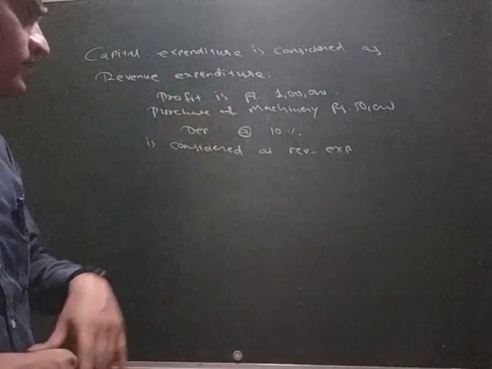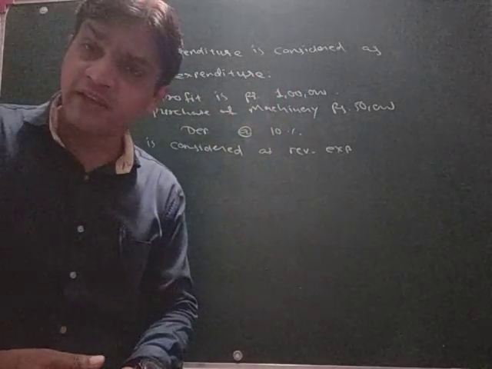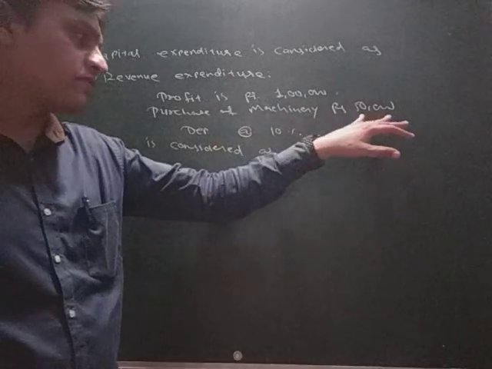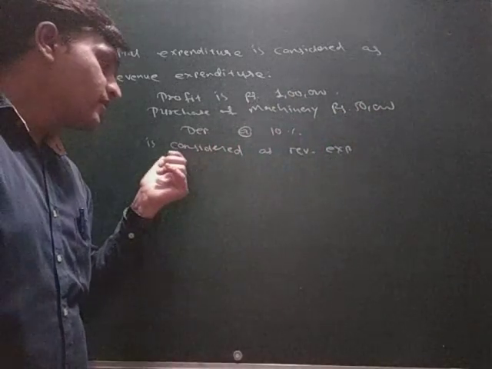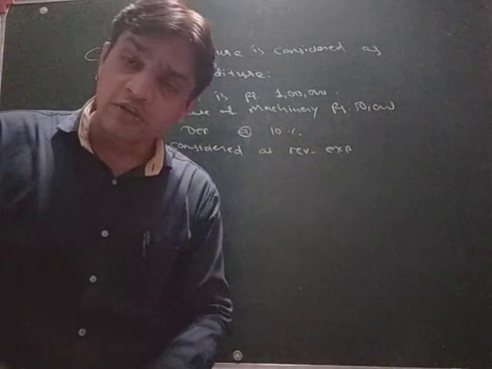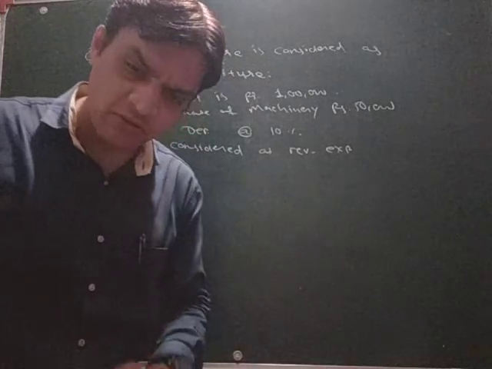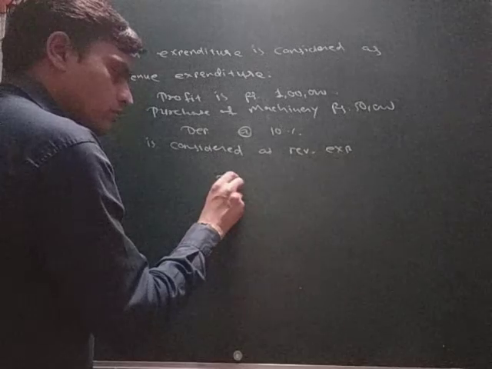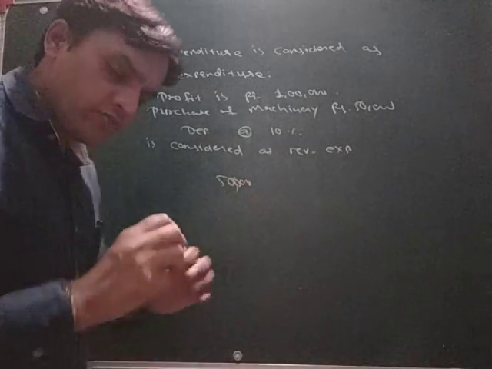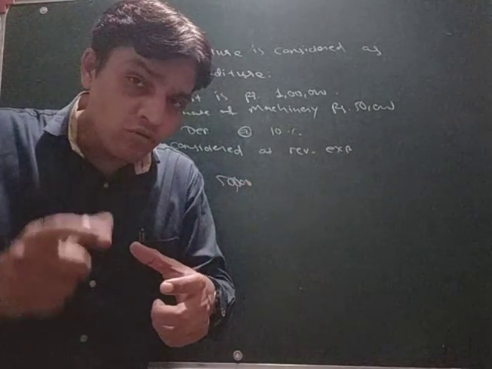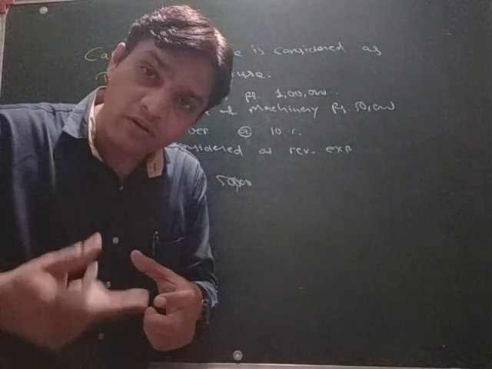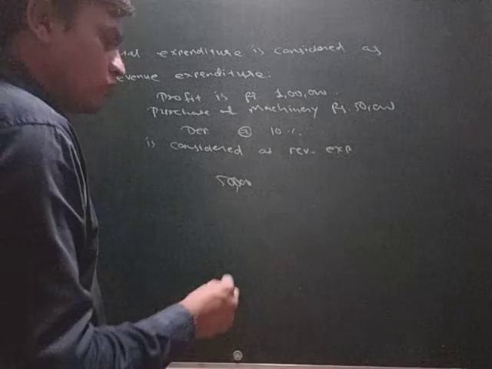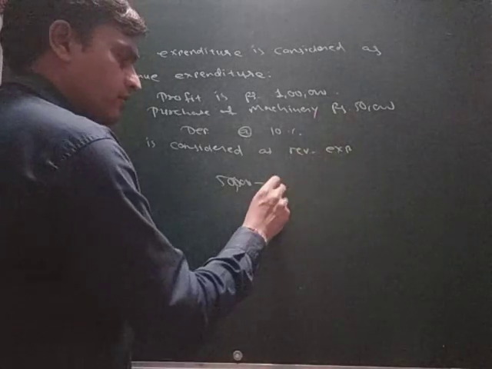So what do we have to do in that case? One example is there. Suppose profit is rupees 1 lakh of the year before adjustment. Purchase of machinery rupees 50,000. Depreciation at 10% is considered as revenue expenditure. So in this case, what do we have to do? Now see, the asset value is 50,000. And as we know, depreciation is always deducted from the asset value, so it will be deducted.